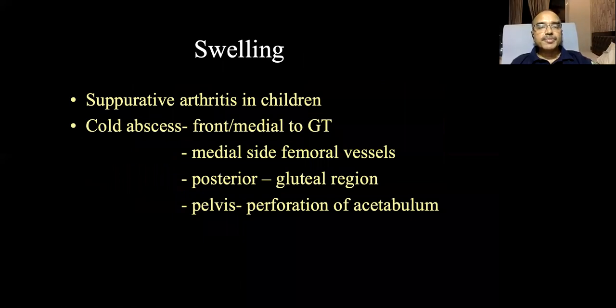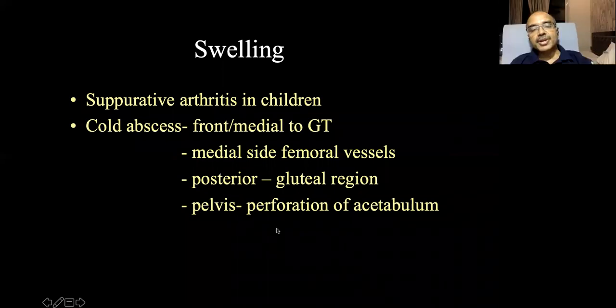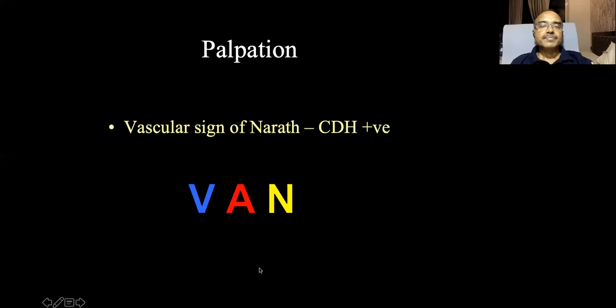Usually, swelling is seen in suppurative arthritis in children. You can see a cold abscess in case of tuberculosis of the hip or tuberculosis of the spine. The abscess trickles down to the front and medial aspect of the greater trochanter along the femoral vessels. It may be posterior in the gluteal region, or in the pelvis if there is a perforation of the acetabulum.